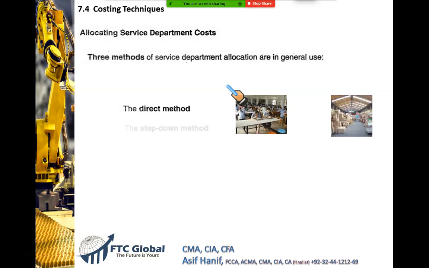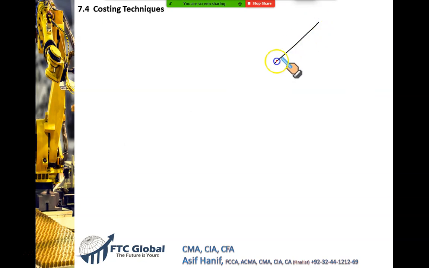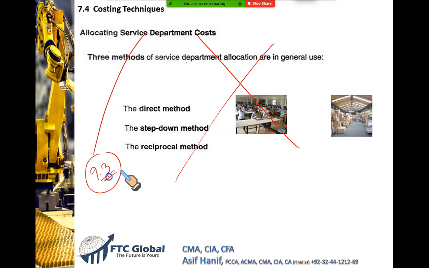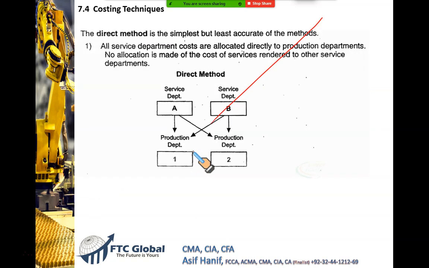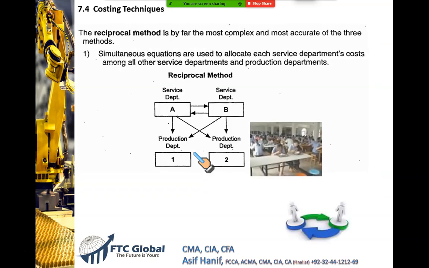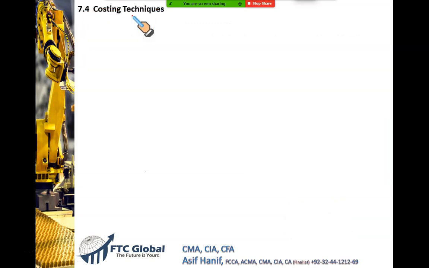Then allocating service department cost. We are not going to do it either. Why? Because this is completely covered in your Unit 9.3. Mark these. All these are exactly the same numbers as we proceed. So we still have to do Unit 8 and 9. So they will be all covered. All these methods will be discussed, inshallah, later in our studies. Direct method we'll discuss in detail. The step down method, reciprocal. It is all coming. So instead of just wasting time, if you want, you can just skip this unit. Totally forget about it. Consider it doesn't exist. Khalas. It's gone. We'll do it in detail in their respective areas.